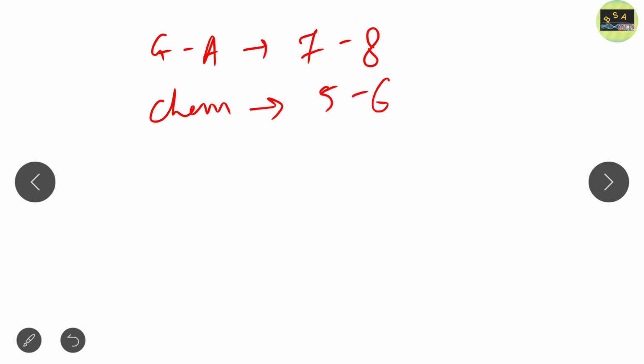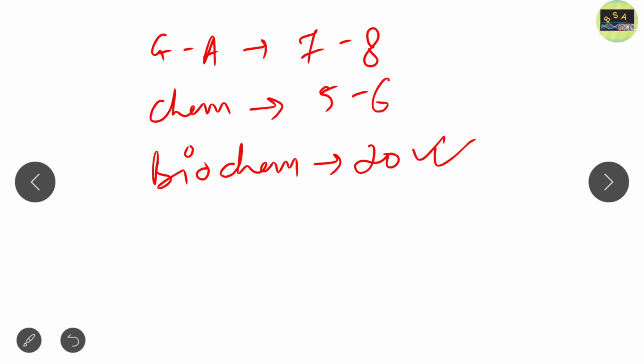Now if we analyze biochemistry, frankly speaking, in the 2021 GATE life science paper, biochemistry is the easiest part of all the other sections that were asked. Biochemistry is the most easy. You can easily score above 20 in biochemistry.